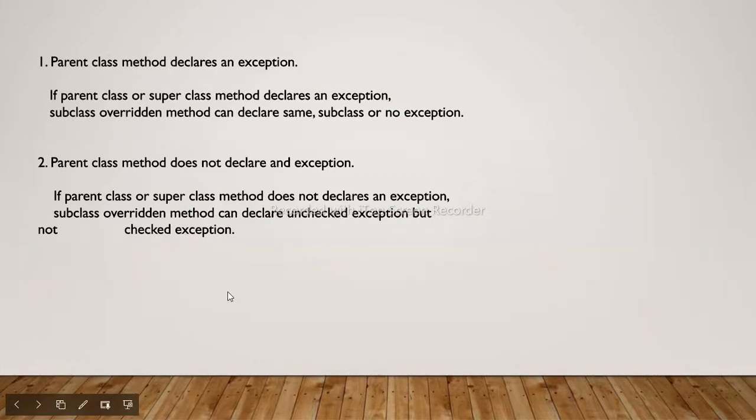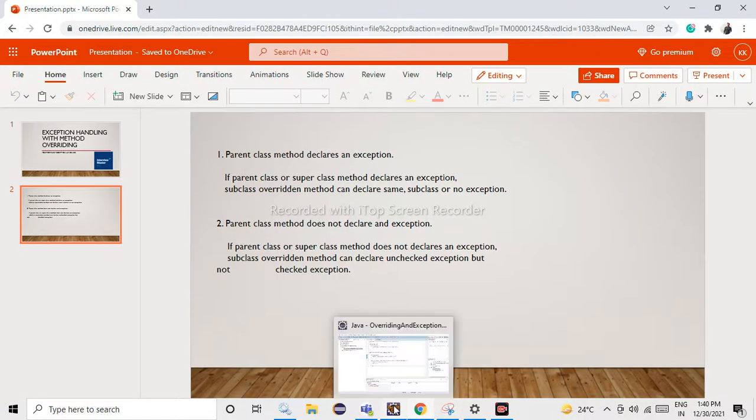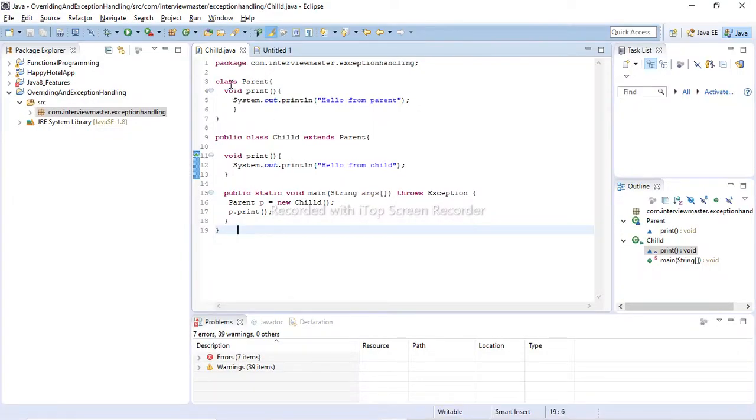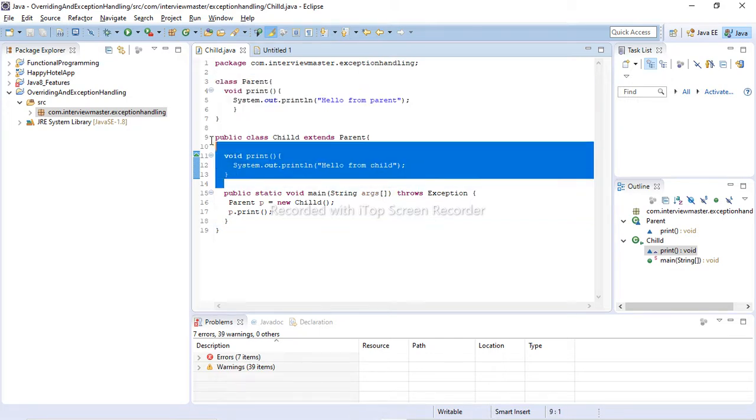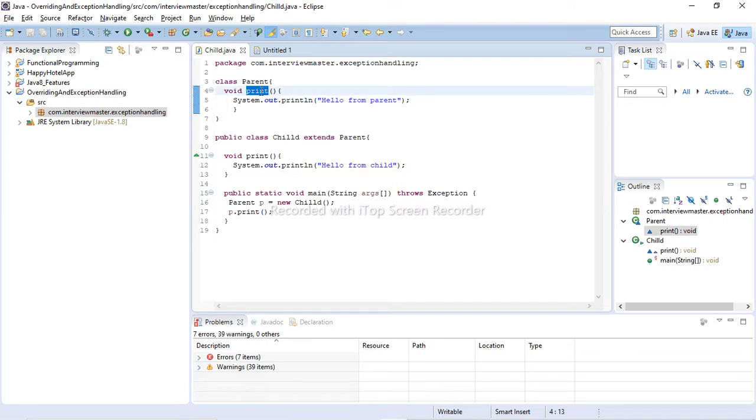There are basically two cases we can have. Let's say we have two classes, parent and child class. I'll show you in Eclipse also. Here you can see we have a parent class and a child class, and a print method that is not throwing any exception.